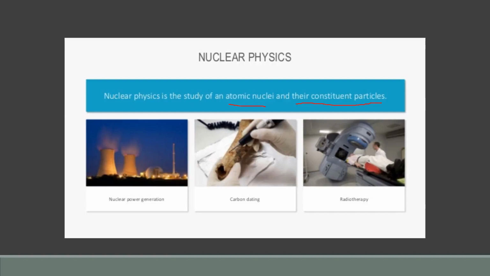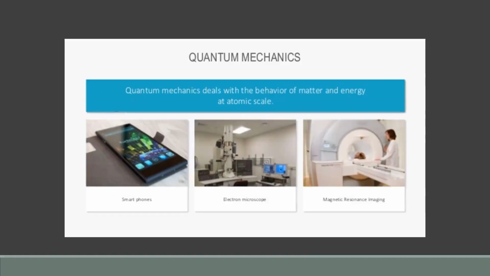Like how nuclear power is generated, what carbon dating is, what radiotherapy is and how it works, and the process of fission and fusion in nuclear bombs. All this stuff and these phenomena are included in nuclear physics. Now come to quantum mechanics.